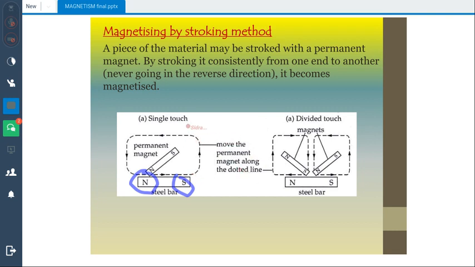They have mentioned clearly that you are not going to reverse the direction, because reversing direction will cancel out the effect. So move the permanent magnet along the dotted line. Here is the direction of generating poles.